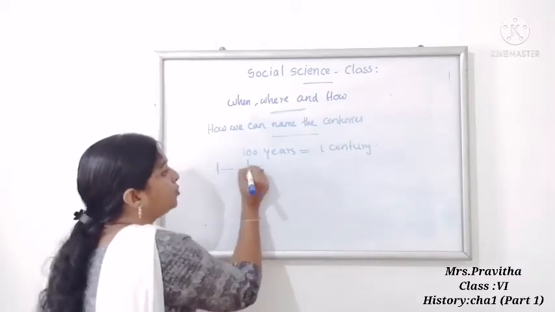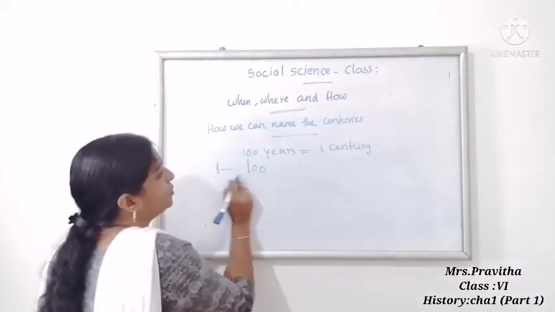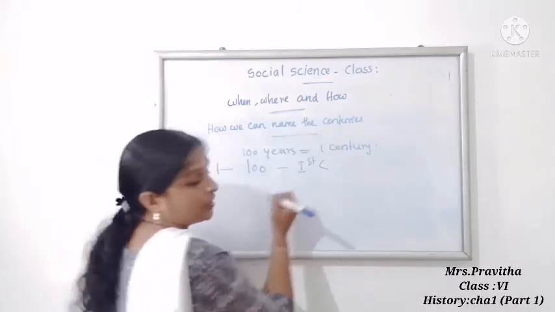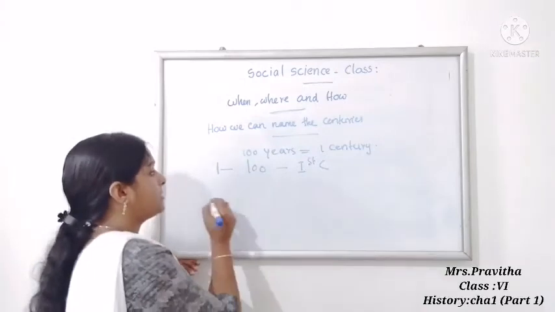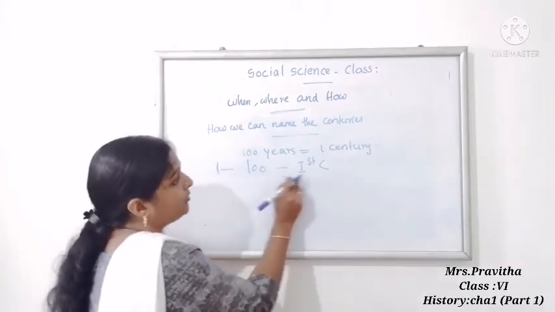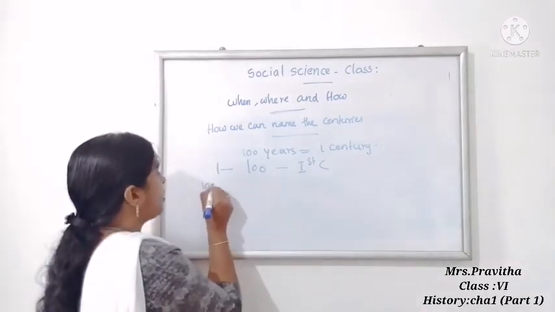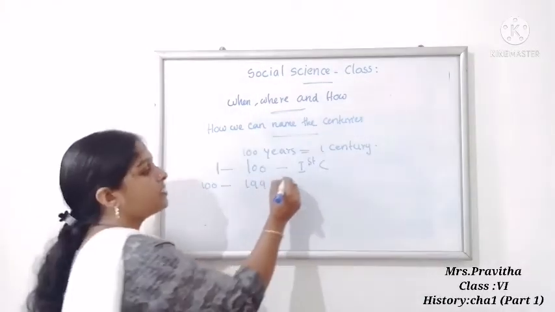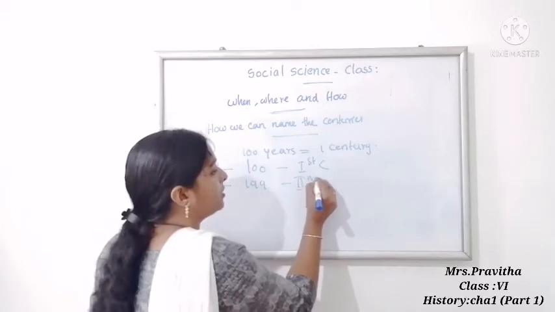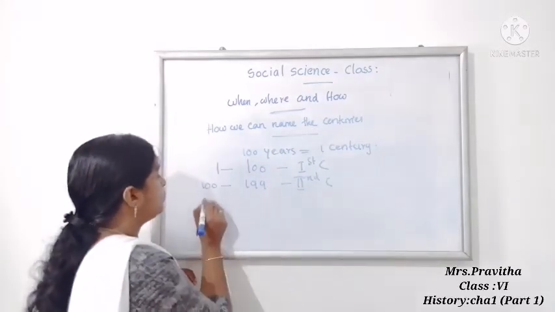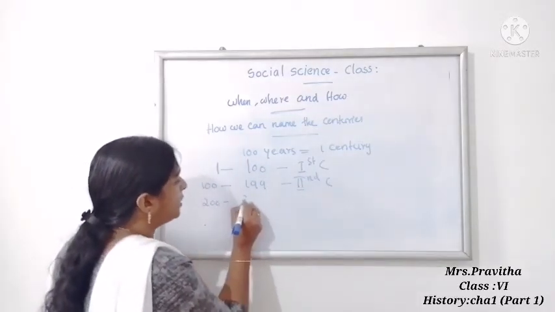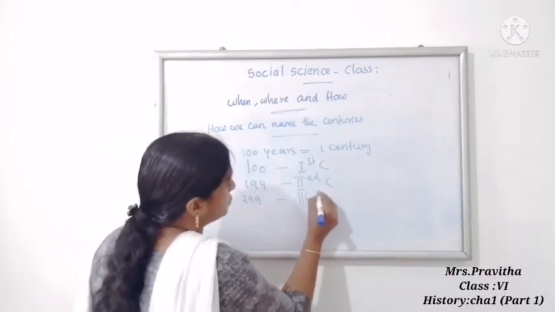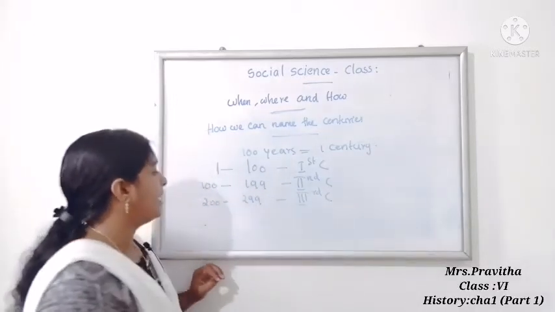Between 1 and 100 is considered the first century. Then 100 to 199, which century? Second century. Then 200 to 299, which century? Third century. So we add 1.